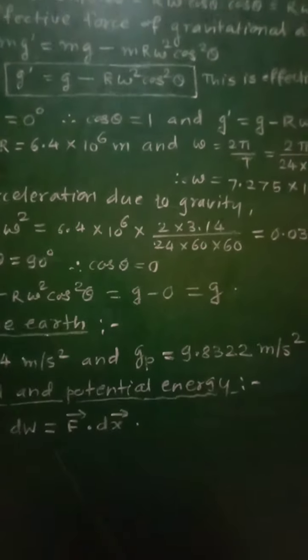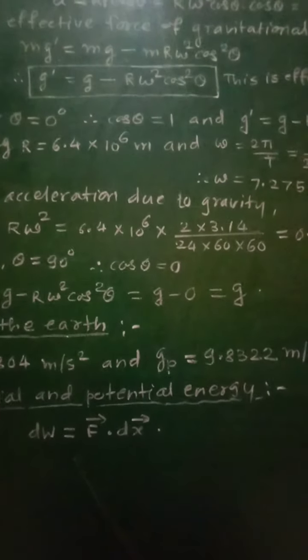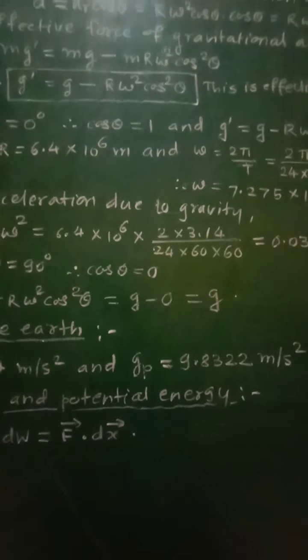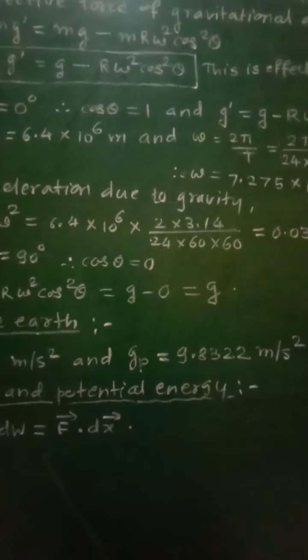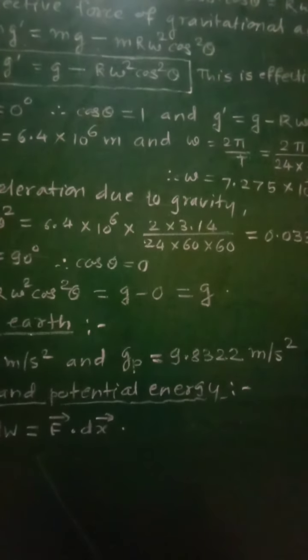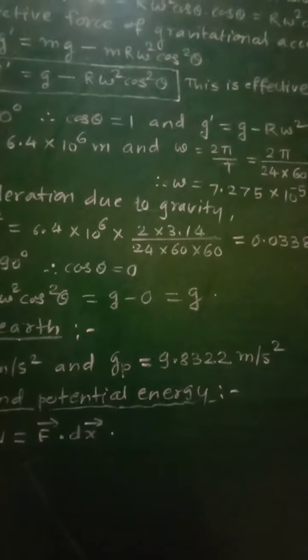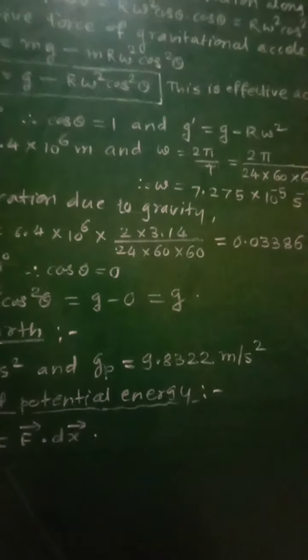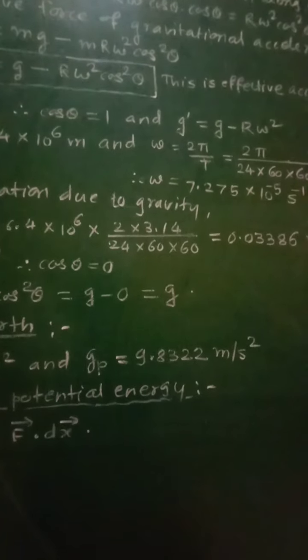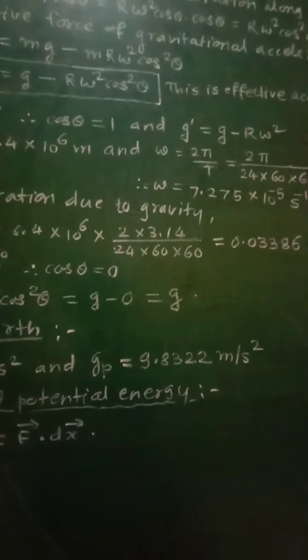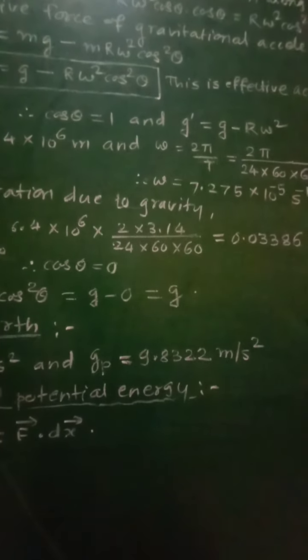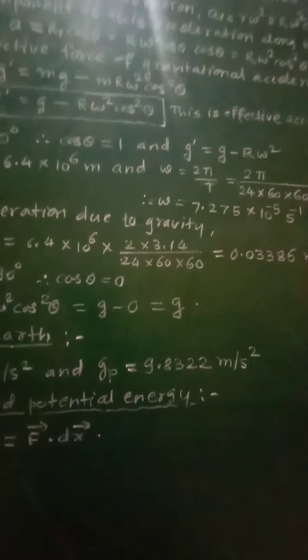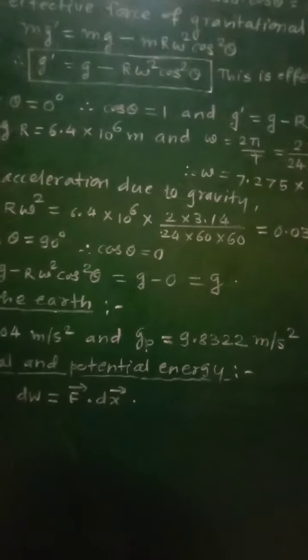And therefore we can say that the value of acceleration due to gravity at the poles is greater as compared with the value at the equator, because at the equator the value of g is reduced by the factor 0.03386 meter per second square, and at the poles it remains constant as g.